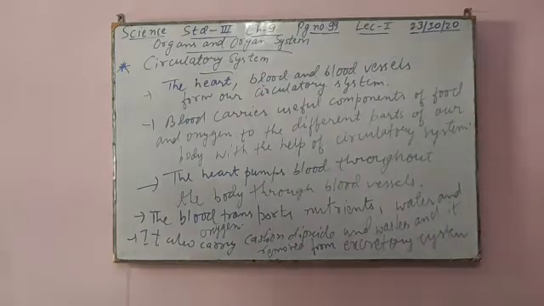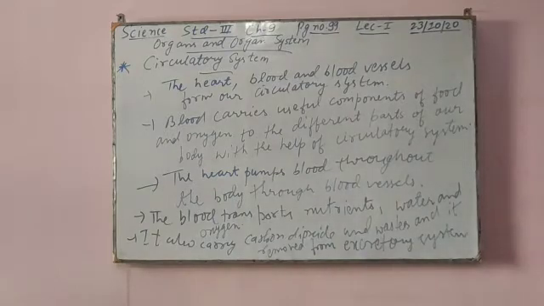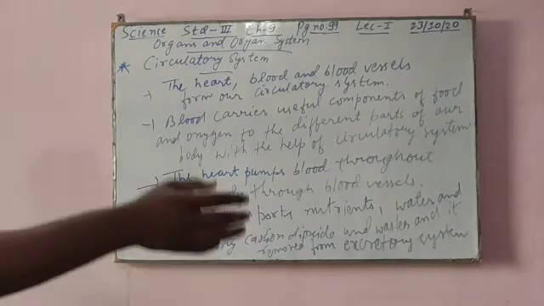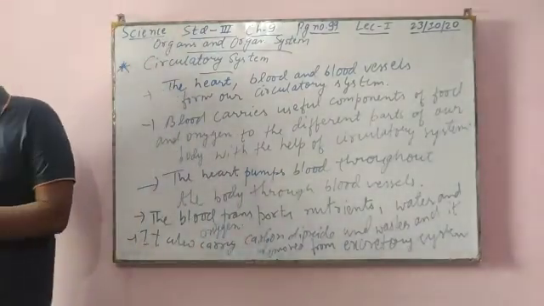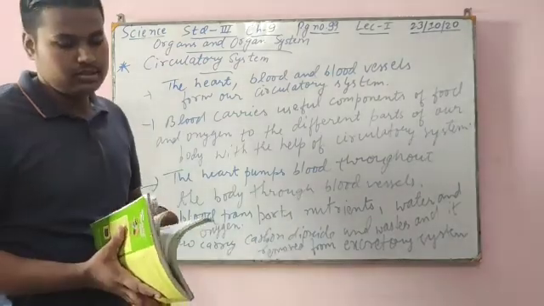So this circulatory system plays an important role in the human body. Blood carries important components, and it also removes waste products from our bodies and carbon dioxide, which is not good for our health. They are removed by the excretory system. The important components are absorbed and carried by our blood, and the waste is removed. So till here I am stopping. In the next class I will go to the next topic, that is the excretory system.